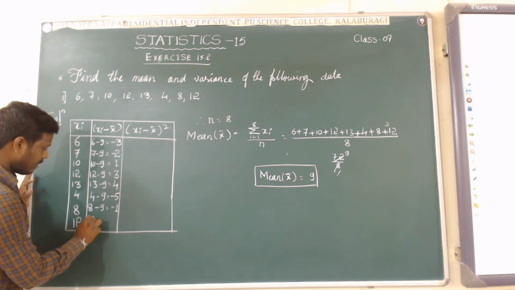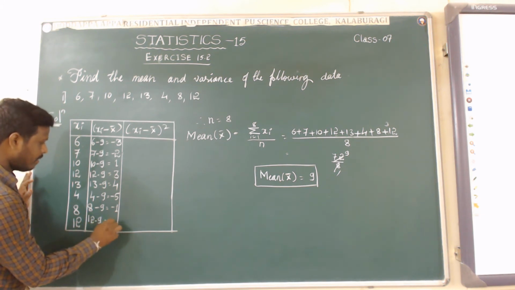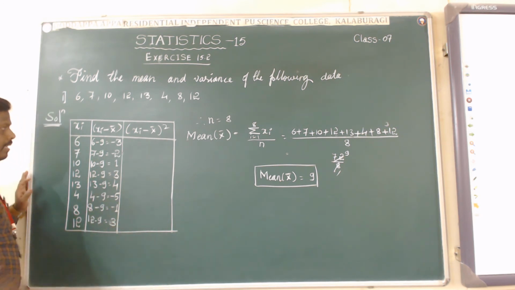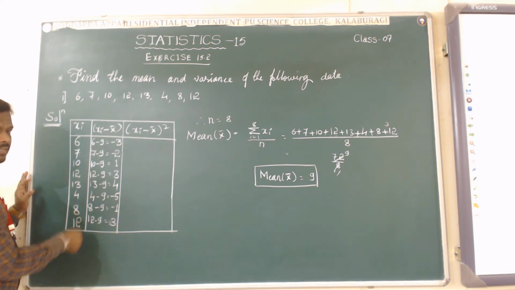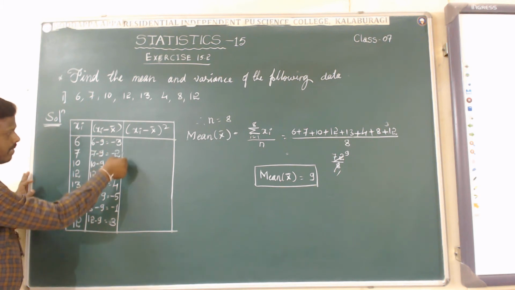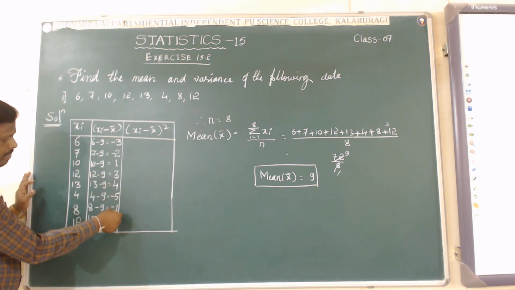12 minus 9 equal to... xi minus x bar. Now we got the x bar value, that is 9. Substitute each of the given xi values. You will get minus 3, minus 2, 1, 3, 4, minus 5, minus 1, 3.